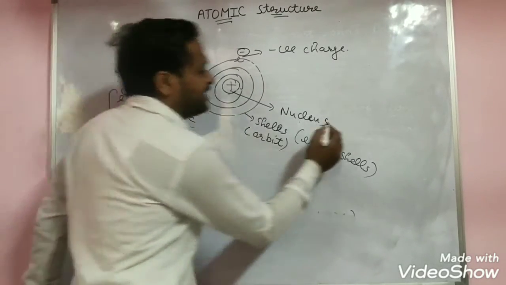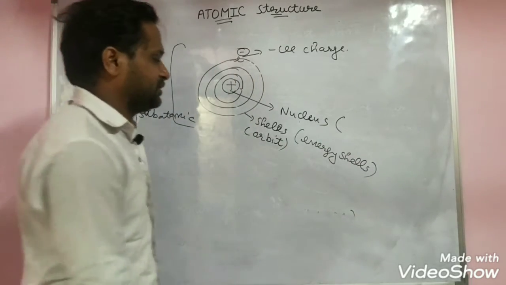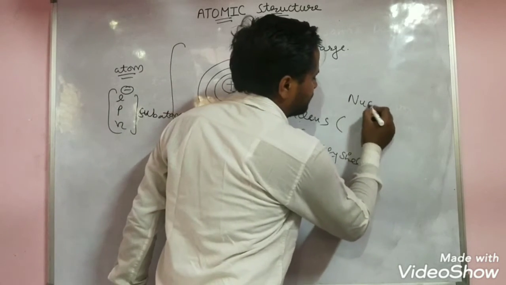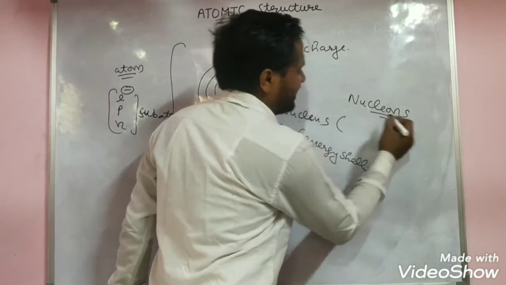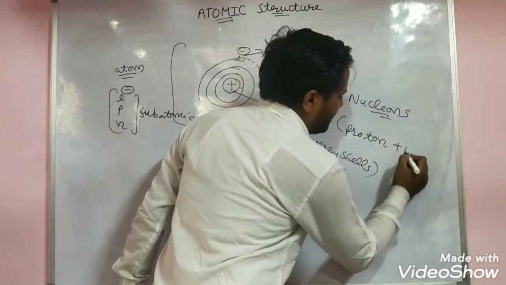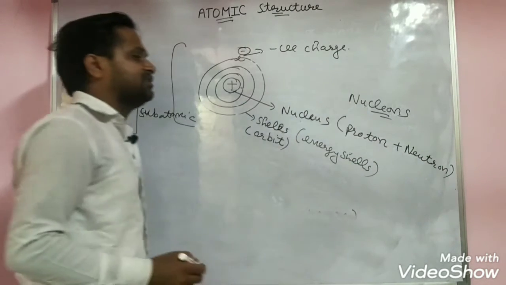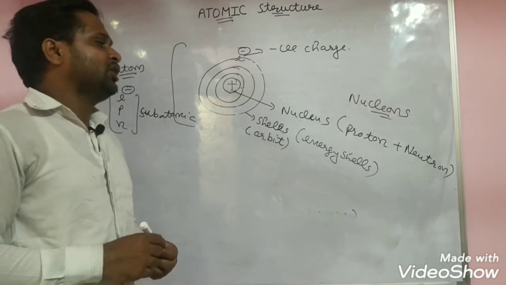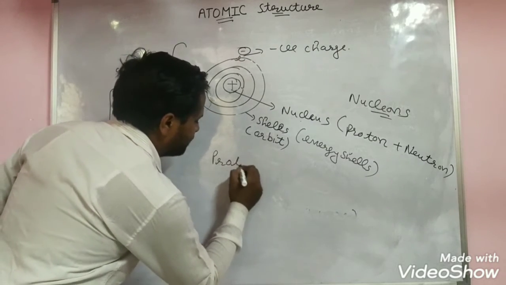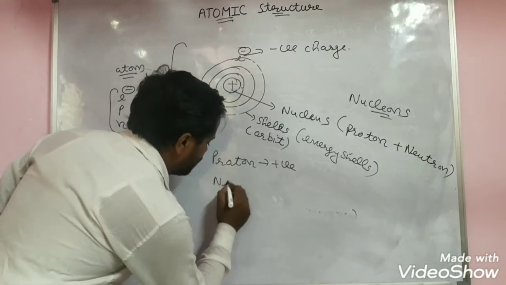And the nucleus is made up of mainly two types of subatomic particles. Nucleons, we can say, is the word used. Inside the nucleus, that is proton plus neutron. Inside the nucleus, two subatomic particles are there, proton and neutron. Proton has positive charge and neutron has no charge.